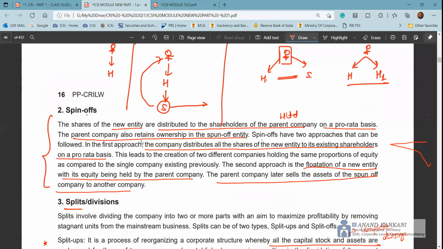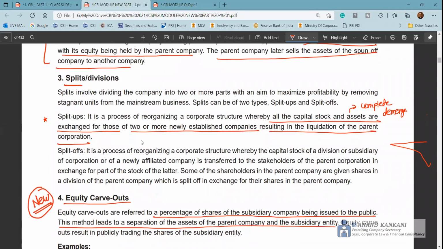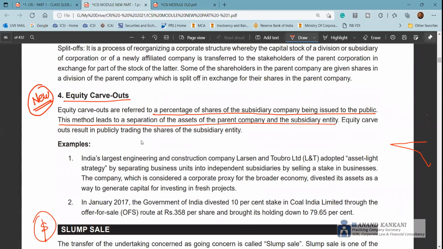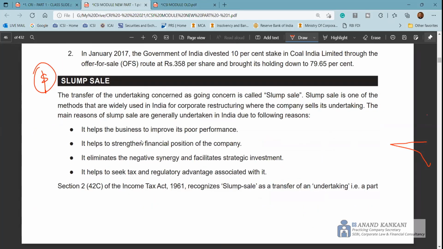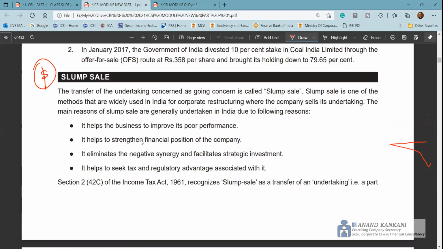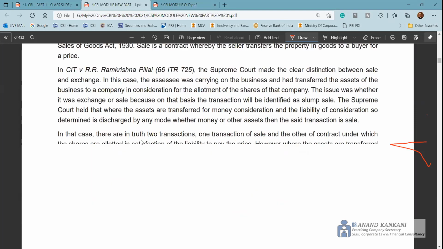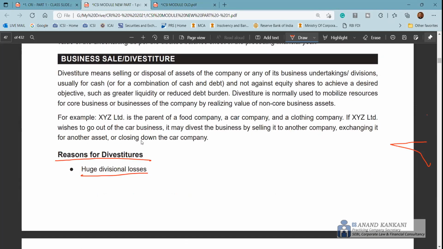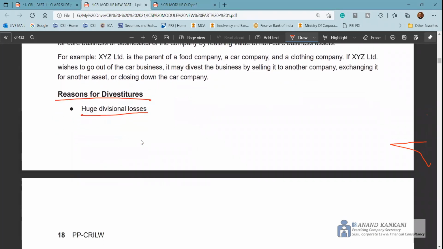So you have divestiture, you have spin-off, split, like split up, and then you have equity carve out. This is there. Slump sale I have again discussed in the taxation part, but now you know that in case of slump sale, what happens? You sell the undertaking, right? You sell the undertaking, and the taxation benefits and all which are there, we will discuss that in the taxation chapter. Now, reasons for divestiture, huge losses, right?